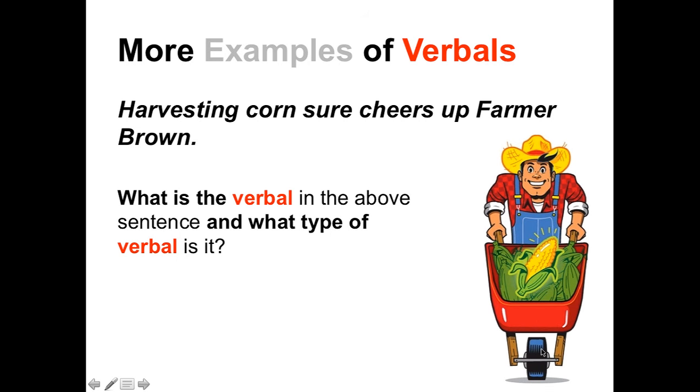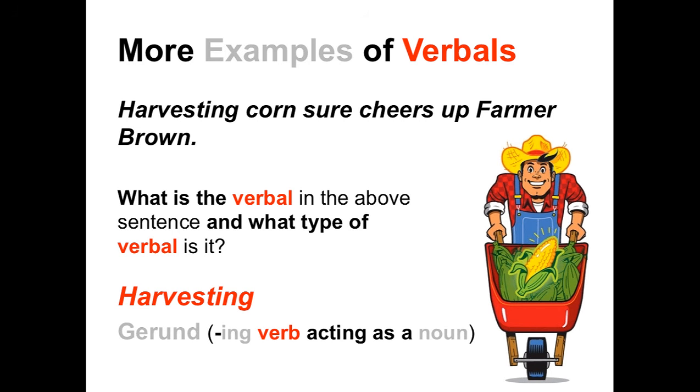Well, the predicate in this sentence is cheers. We ask ourselves, what cheers, to find the subject? And it's harvesting. Harvesting cheers. So harvesting is a verb, but in terms of sentence structure, in this sentence, harvesting is functioning as a noun, which makes it a gerund, an ing form of a verb that is acting as a noun.